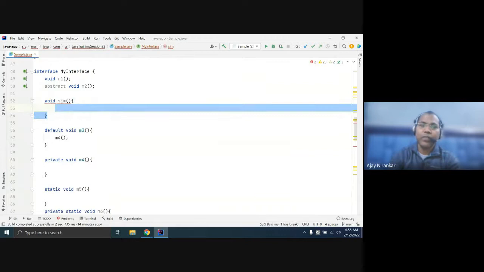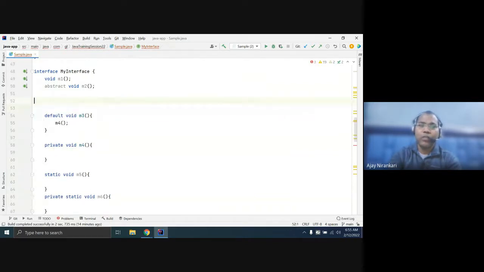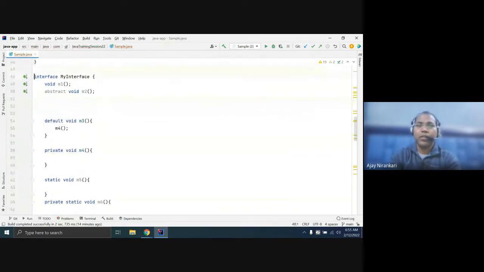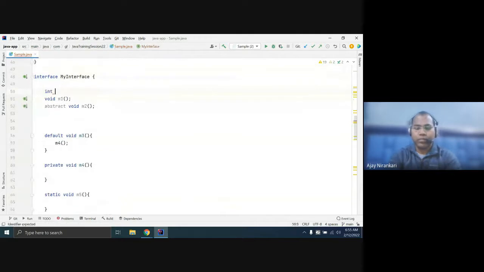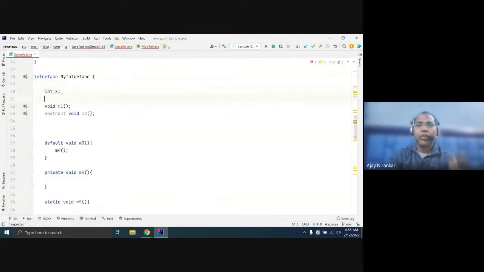Here in an interface, you can also declare a variable. Let's say here you declare variable x. By default in an interface, any variable is public static final. A final variable cannot be declared without initialization, so here you must give some initial value.